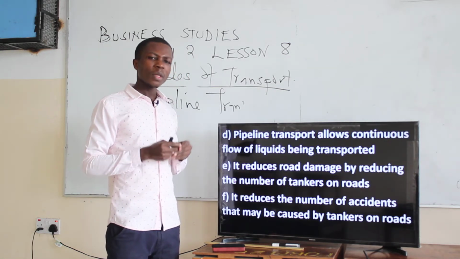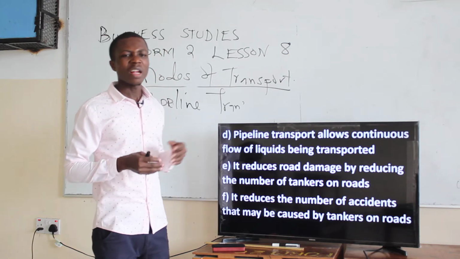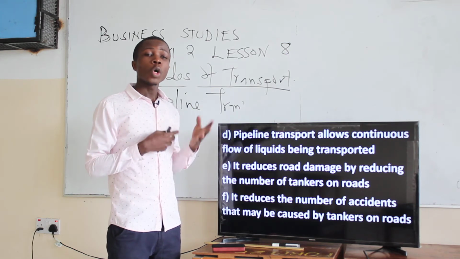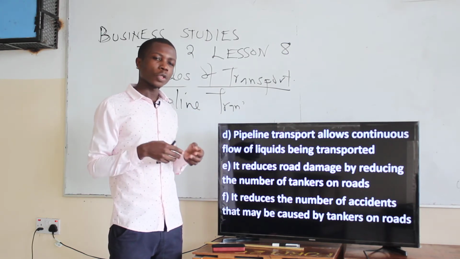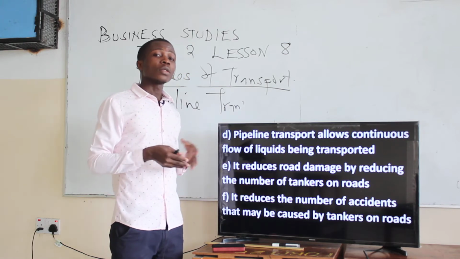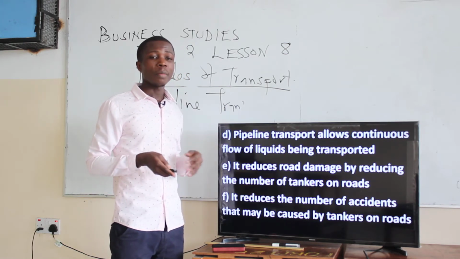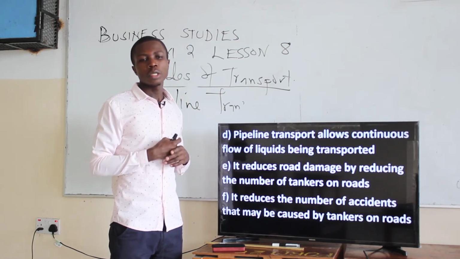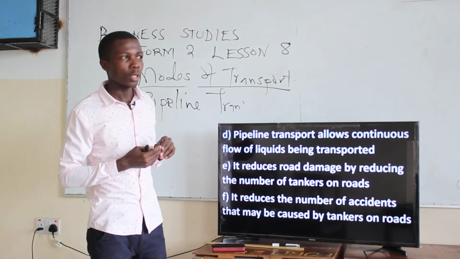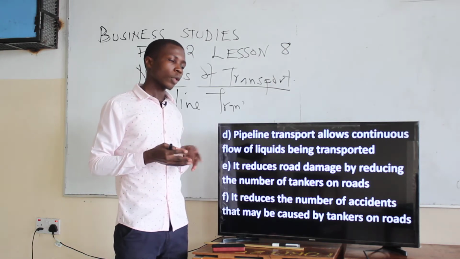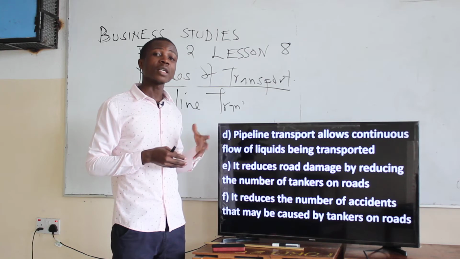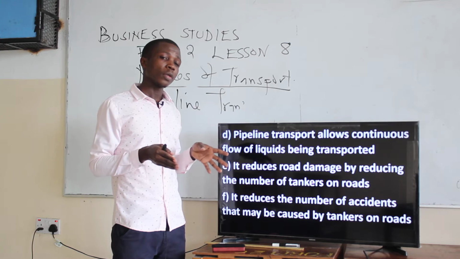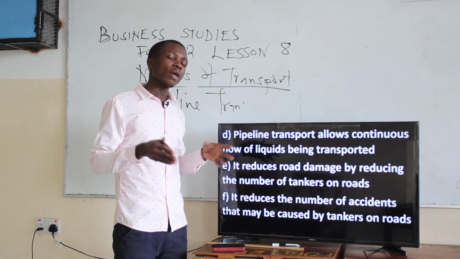Then the next, pipeline transport allows continuous flow of liquids being transported. Continuous flow of what? Liquids being transported. So that is also another advantage of pipeline. Then the next one, it reduces road damage by reducing the number of tankers on the road. If you transport oil using a pipe, then that means we don't have tankers on the road, leading to damage on a nice big road. You understand? So that's an advantage of using pipeline also.